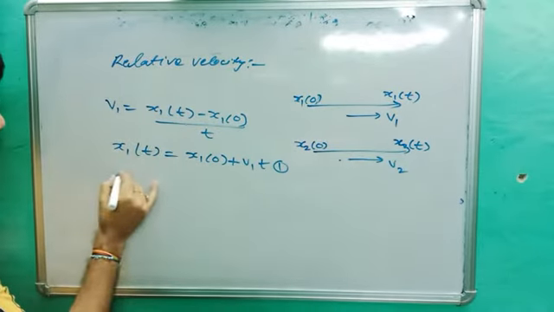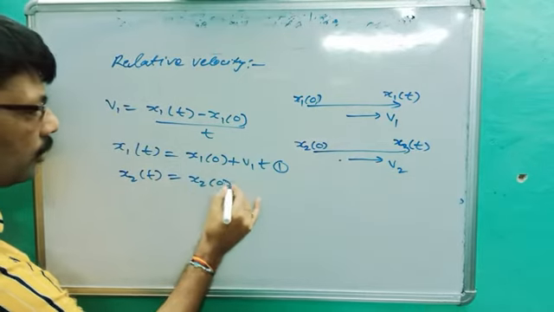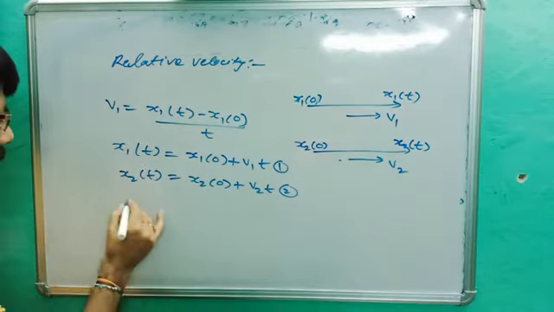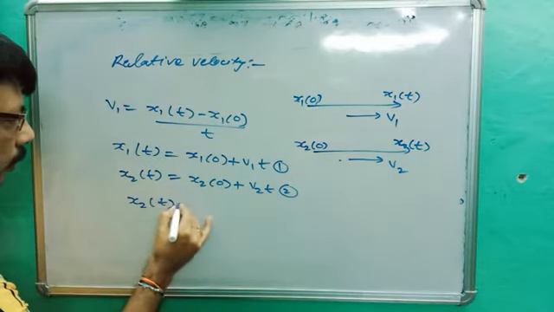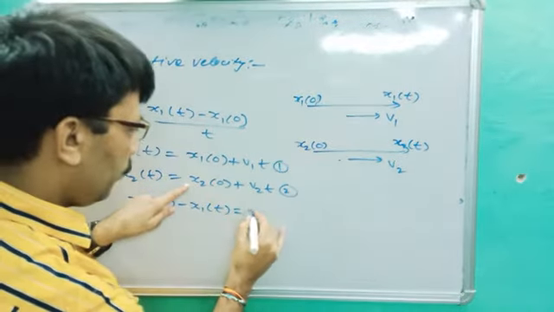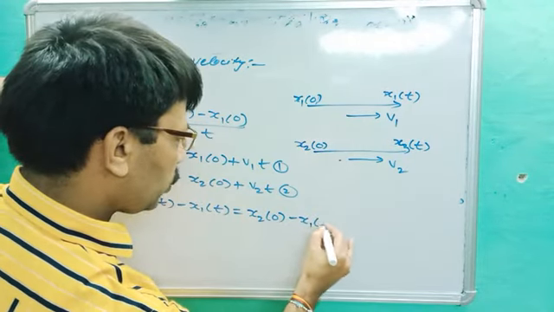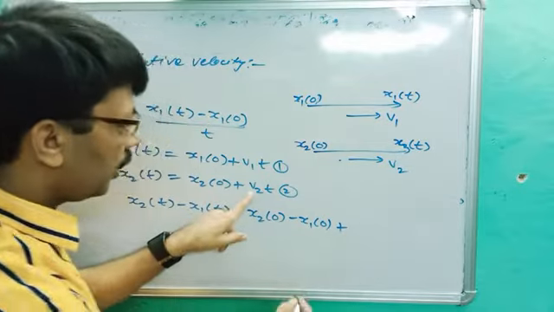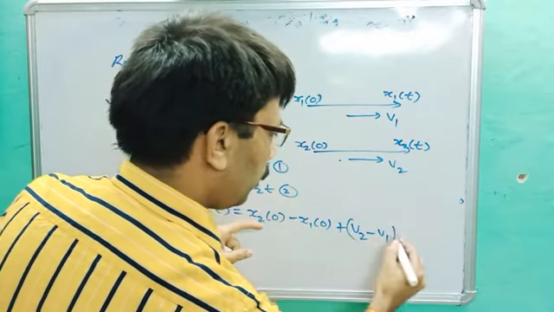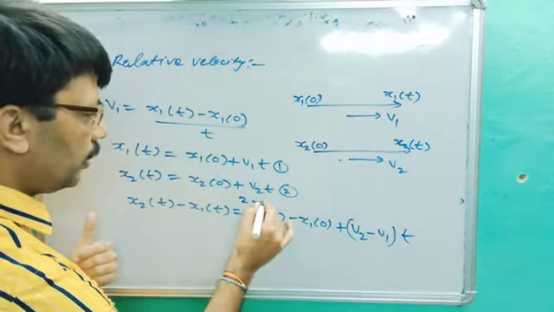Similarly for the second we can write x2t is equal to x2 naught plus v2t. Equation number second. Subtract 2 minus 1. What do we get here? x2t minus x1t is equal to x2 naught minus x1 naught plus v2 minus v1 into t. Second minus first. We are doing second minus first.